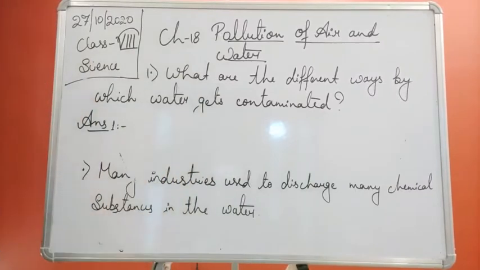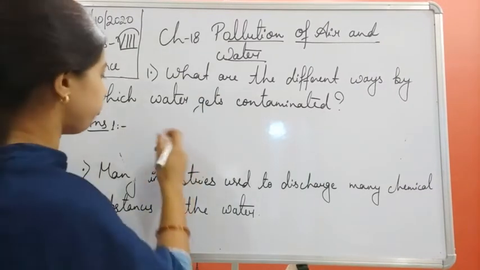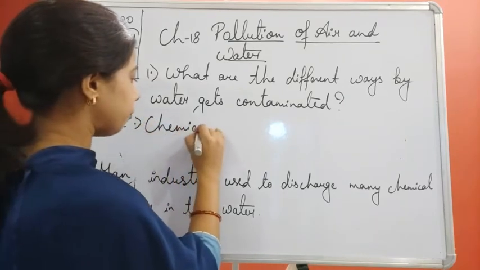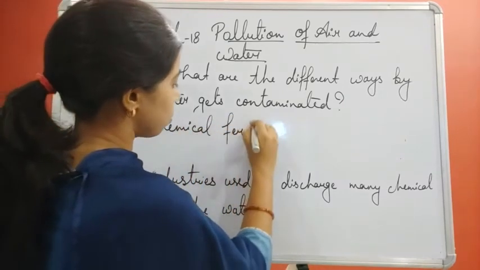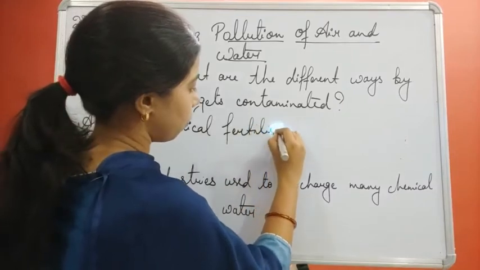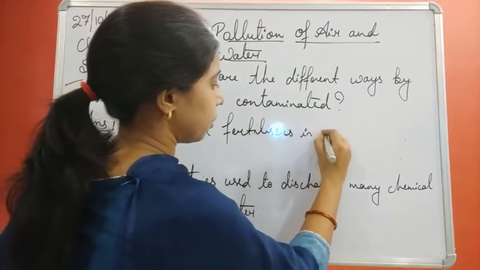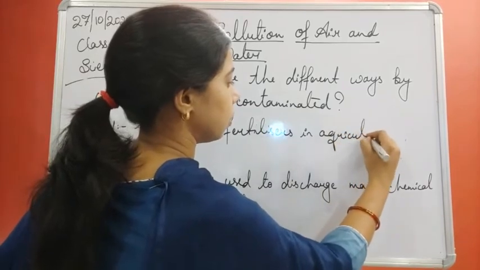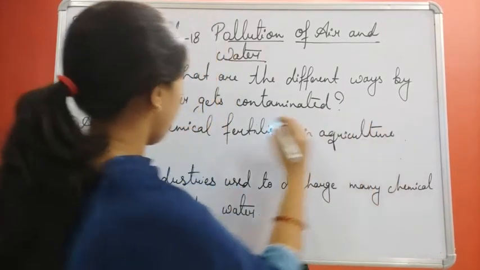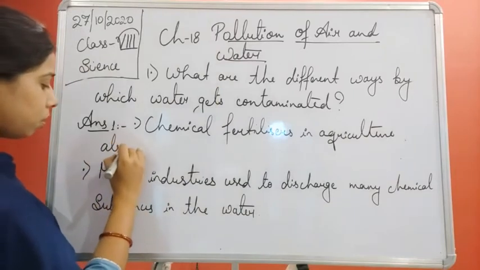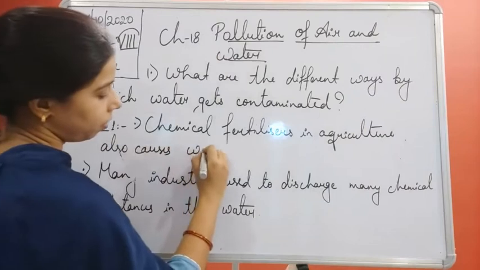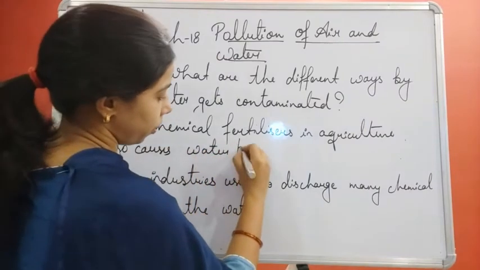In agriculture we use different chemical fertilizers, and these chemical fertilizers in agriculture also cause water pollution.